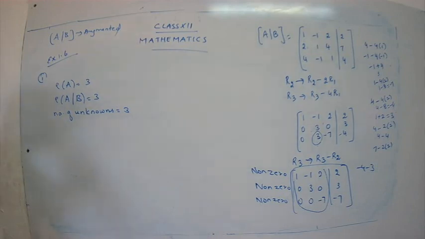Okay, children. Before we write the final statement, what we are going to do here is write down the echelon form as a system of equations. So let's write down the system.